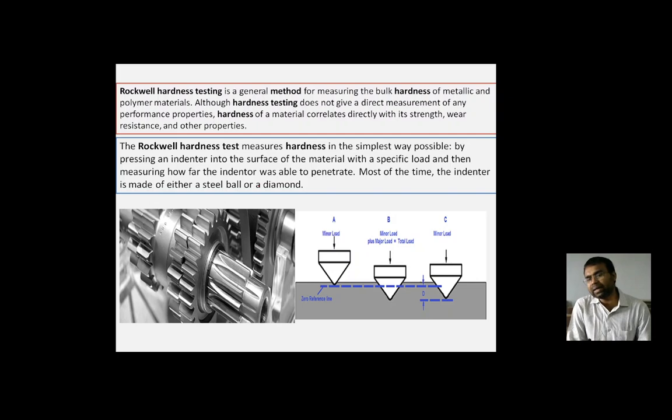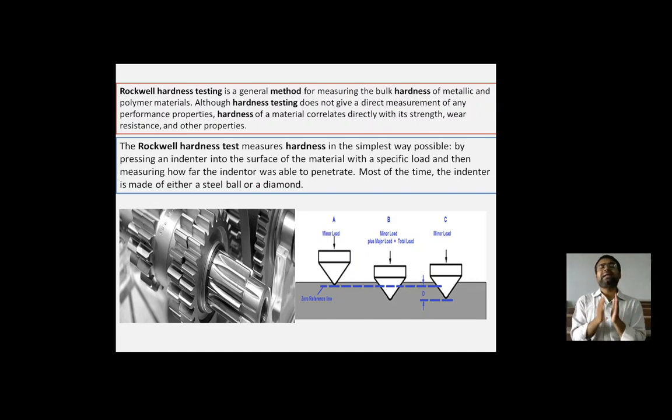So although the hardness testing does not give a direct measurement of any performance property, the hardness of a material correlates directly with its strength, its wear resistance and other properties. That it will resist that impact, it will resist that stretch. It means it has some kind of mechanical strength to bear that kind of load, that kind of sudden load, that kind of rubbing load, and another. So that is how this particular hardness is to be defined.